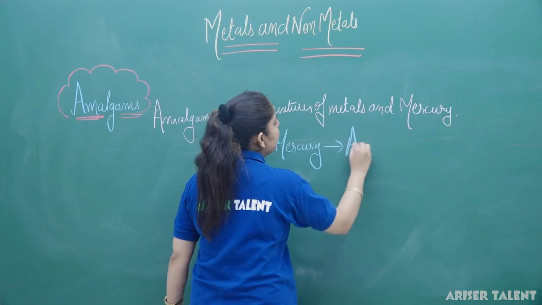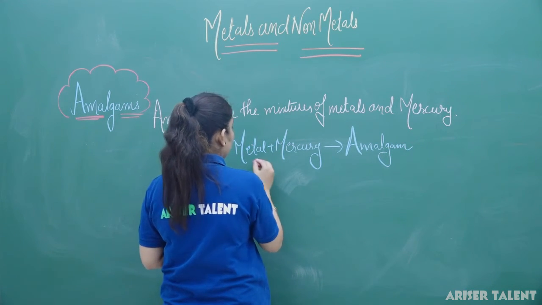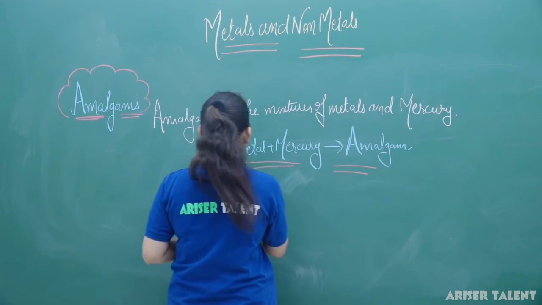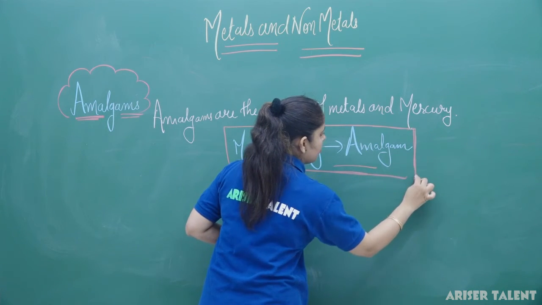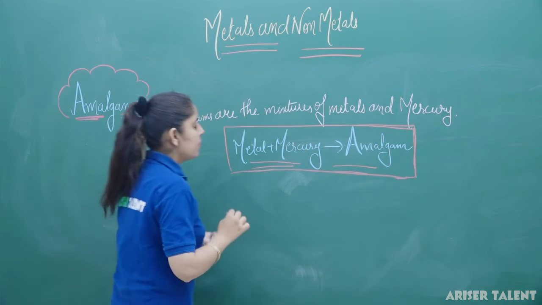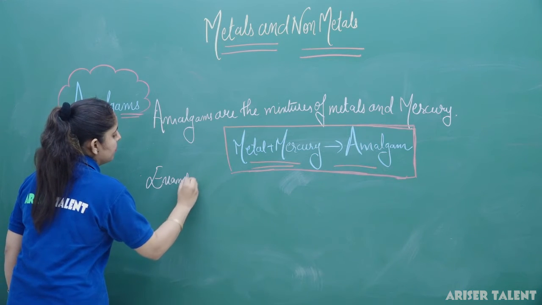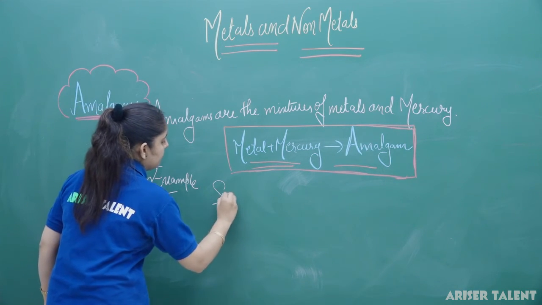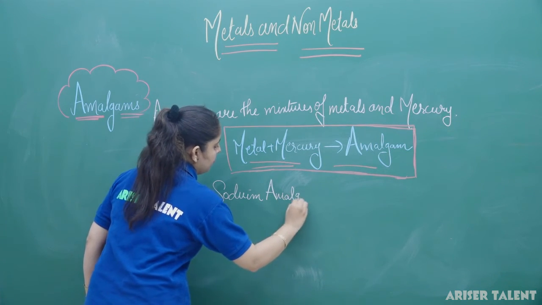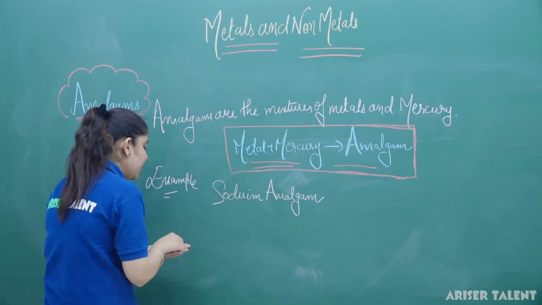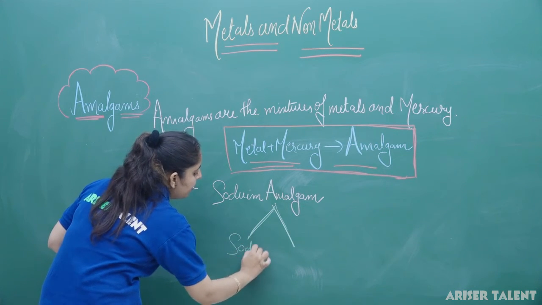So metal and mercury will give you the amalgam. Clear? The first example is sodium amalgam, which is made up of sodium and mercury.